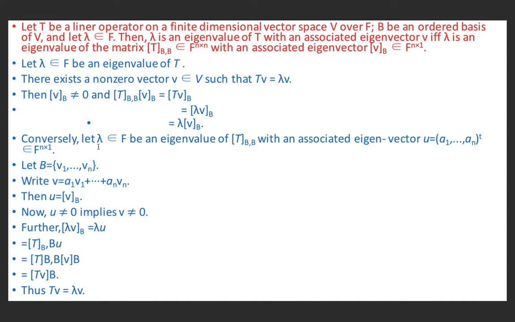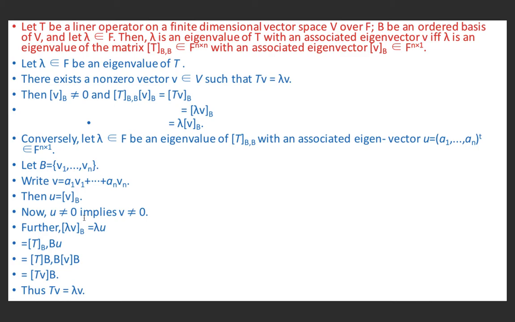Conversely, let lambda belonging to F be an eigenvalue of [T]_BB with associated eigenvector u equal to (a1, a2, ..., an) belonging to F^(n×1). Let B equal {v1, v2, ..., vn} be the basis set. Therefore, every vector v belonging to the vector space can be represented as a linear combination of elements of B. Therefore, we can write v equal to a1 v1 plus a2 v2 plus ... plus an vn. Thus, u is equal to [v]_B.